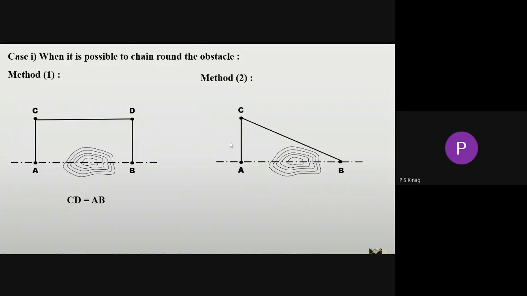Then by using the Pythagoras relation. This is 90 degrees, so you can directly use the Pythagoras theorem. Here the unknown distance is AB. We know the distance of AC and we know the distance of BC. By using this formula, we will get the distance of A and B. Okay, this is the second method.